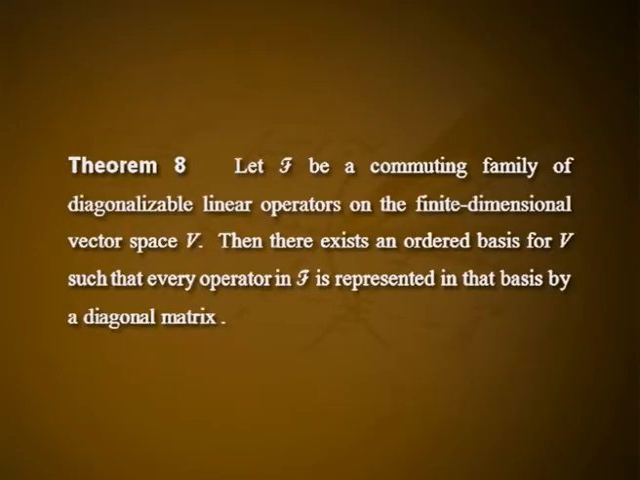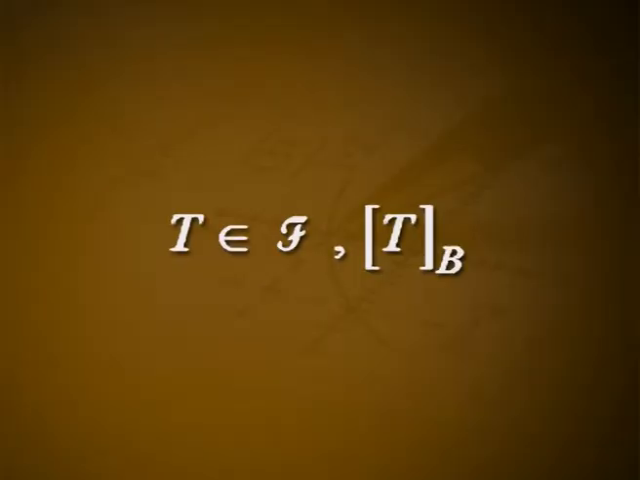We now state and prove the simultaneous diagonalization of commuting family of diagonalizable operators. Theorem H. Let F be a commuting family of diagonalizable linear operators on the finite dimensional vector space V, then there exists an ordered basis for V such that every operator in F is represented in that basis by a diagonal matrix. Proof. We proceed by induction on the dimension of V. If dimension of V equal to 1, then fix a non-zero element alpha belongs to V and take B equal to alpha, then B is a basis for V, and for each T belongs to F, matrix T B is a 1 by 1 matrix which is obviously a diagonal matrix.